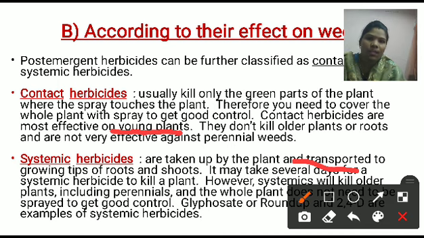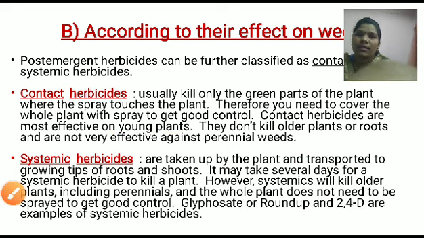It is going to be transported to the other parts of the plant, that is the root and the shoot. And what happened after several days? The whole plant is going to be killed. And that's why this is much more effective than the contact herbicides.